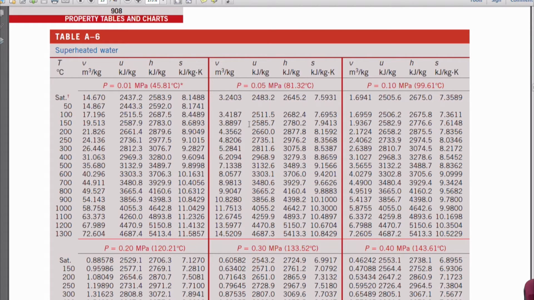So we just see where 150 degrees hits 50 kilopascals pressure, and we just read the numbers off from right here. We read the specific volume, the internal energy, enthalpy, entropy, whatever we need. So the superheated tables are really the easiest to use because we don't have to worry about quality. We don't have to worry about one property being dependent upon another. We just go into the right pressure subtable and pull out the data we want. Now again, we might have to interpolate at times, and I will give you some examples of how to do that.